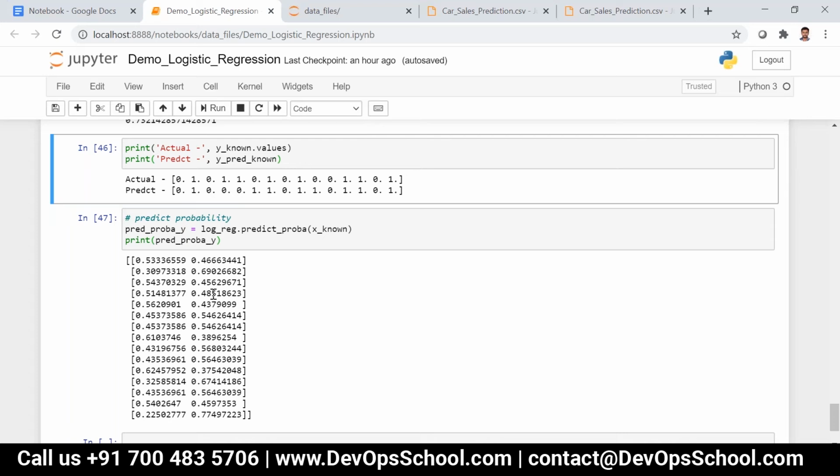Now we are just going to consider the true positive rate.